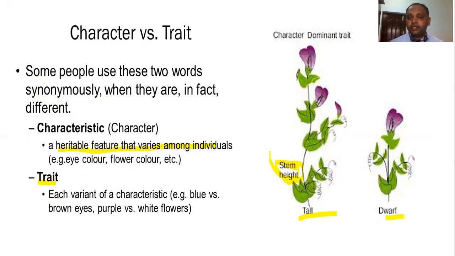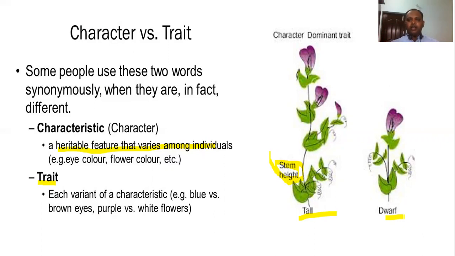Here stem height is the character. But in the trait, some plants are tall. The character is expressed as tall. It's the dominant trait. But the recessive trait is dwarf, right? So this variant of a character we are calling a trait. The heritable feature of an organism we can say is the character, right?